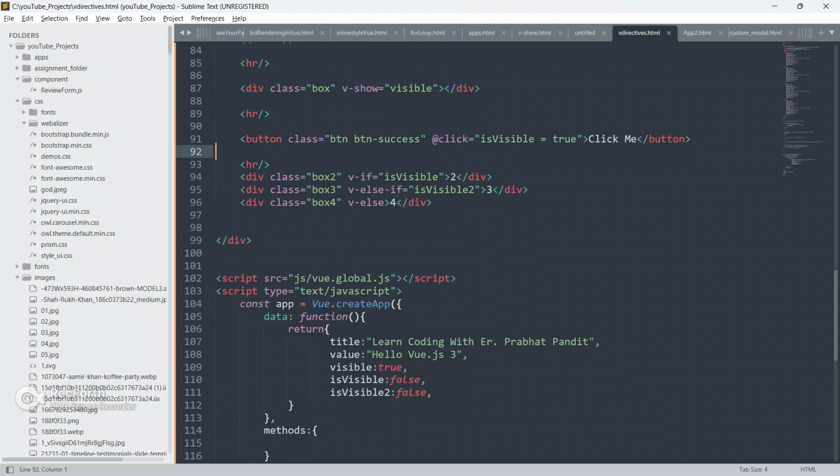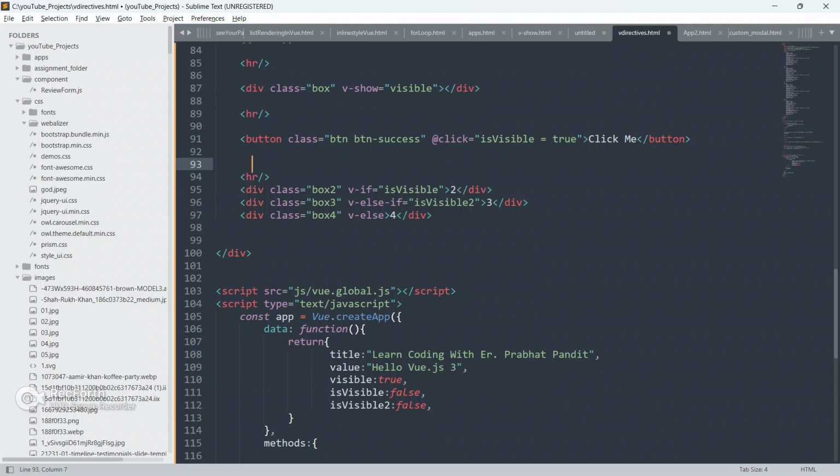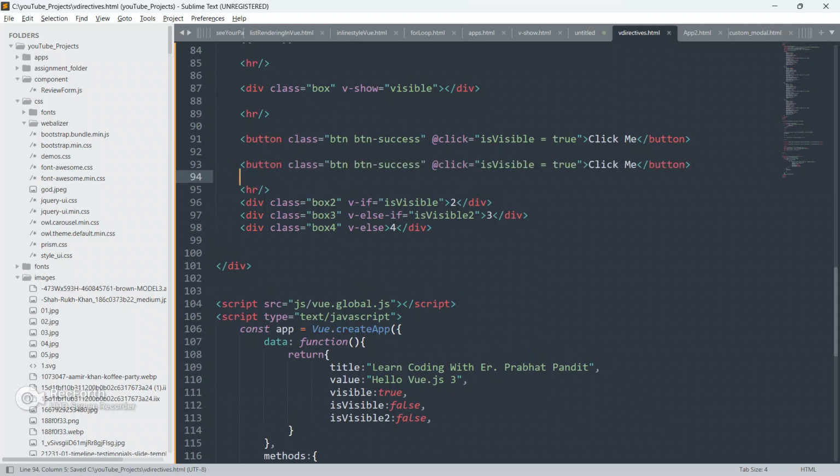Now we are gonna create one more button. Let me paste it here, and let me comment this button.